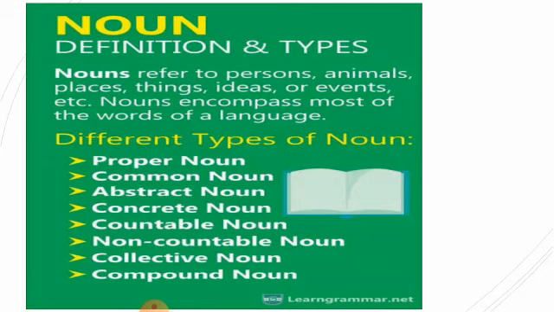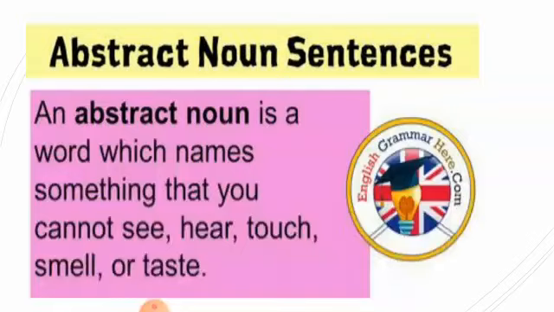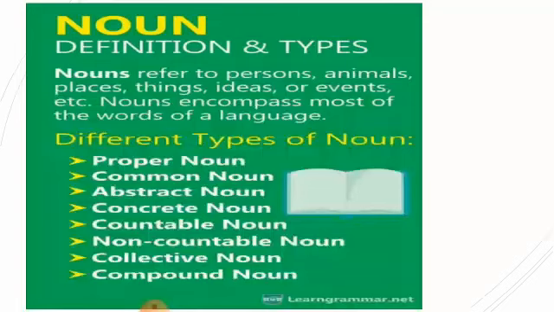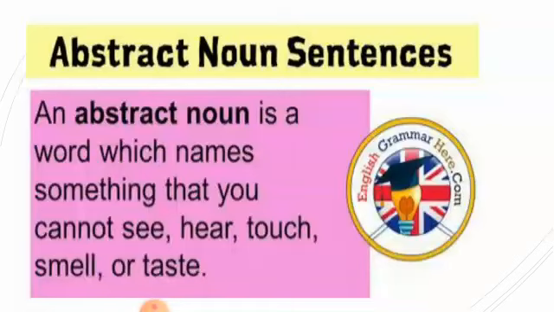Now there is again the definition of noun. There are different types of noun: proper noun, common noun, abstract noun, concrete noun, countable noun, uncountable noun, collective noun, compound noun. Of these types, we will discuss some of them here. The first is abstract noun.